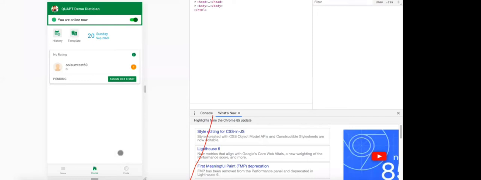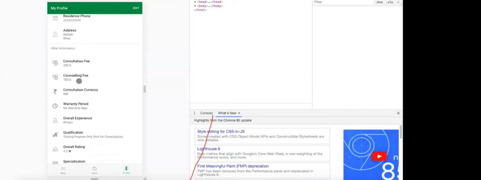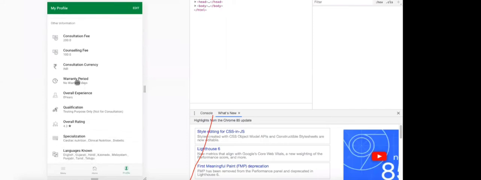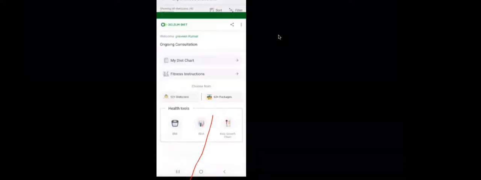So if you go to the dietitian side, you can see the consultation fee is 200, repeat fee is 100. There is no warranty period. The warranty period is until how many days the client can chat with the dietitian without paying again. Now if I have to consult this dietitian, I have to pay again. Now come back to the client view.